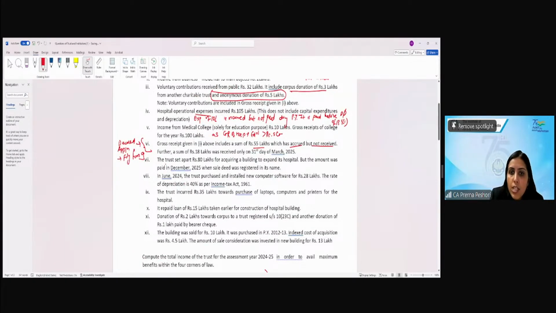Now, the trust has set apart 80 lakhs for acquiring a building to expand its hospital. But the amount was paid in December 2025 when the sale deed was registered in its name.